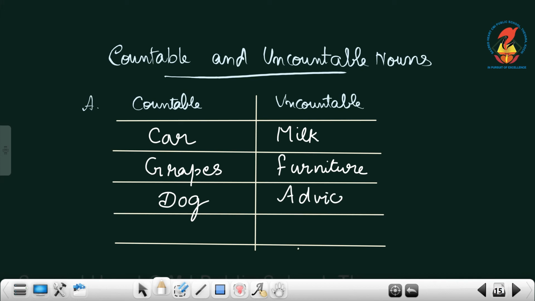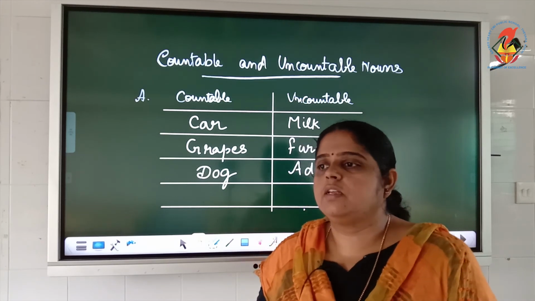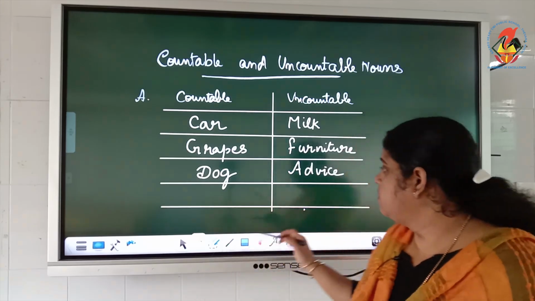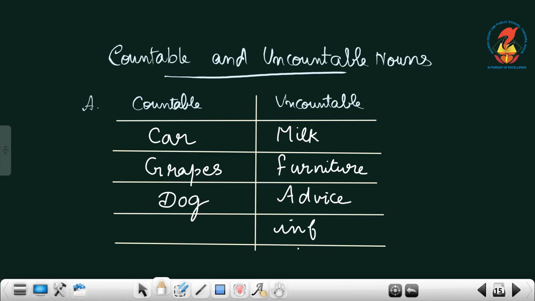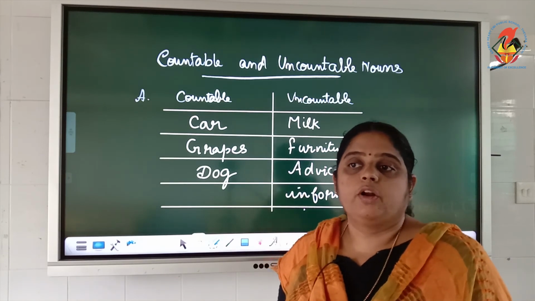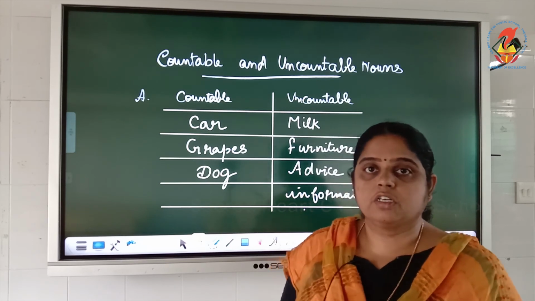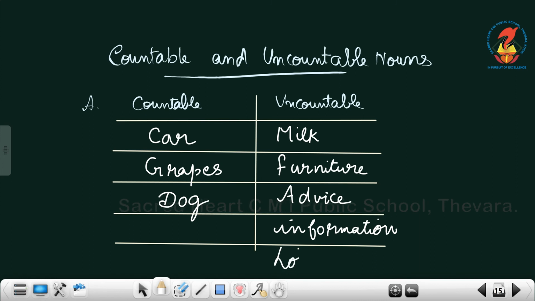Advice is an uncountable noun. Information. What about information? Yes, it's something which we cannot count. So, we can write uncountable. And the last one is love. Is it countable? Can you count how much you love someone? No, you cannot count and tell, isn't it? So, love is also an uncountable noun.